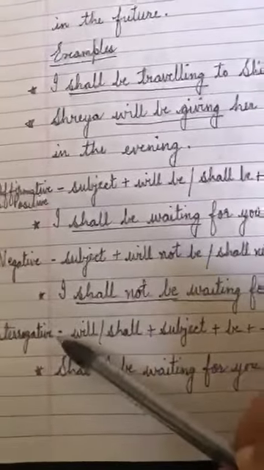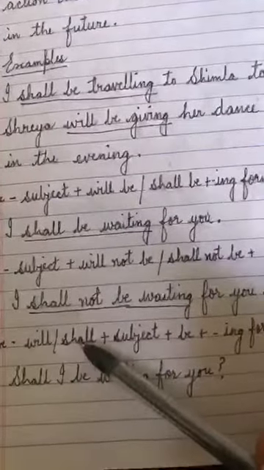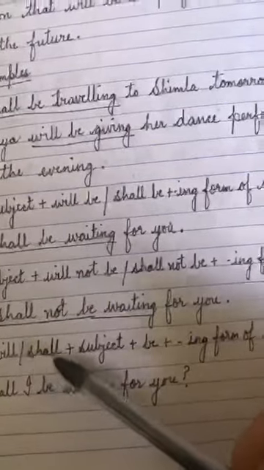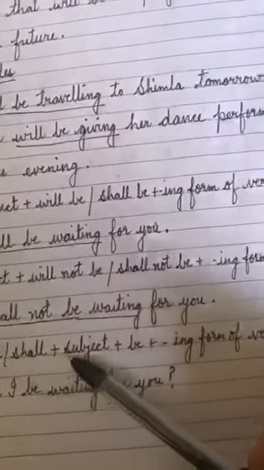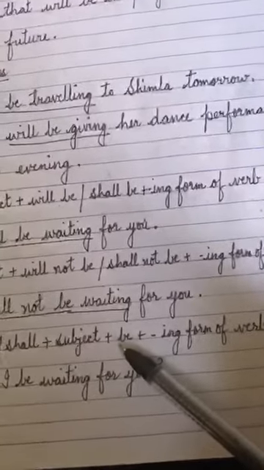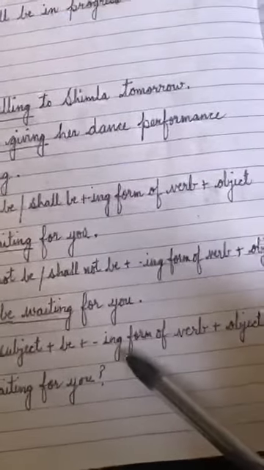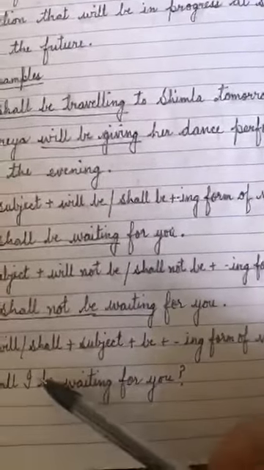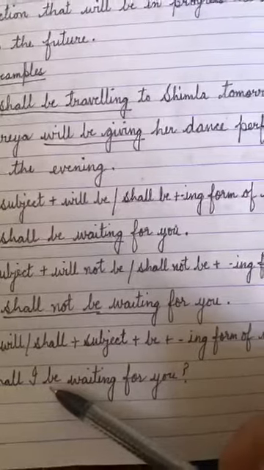Now for the interrogative, will or shall will come in the beginning. Will or shall plus subject plus be plus ing and then object. Now, shall I be waiting for you? Now be will be used here, right?